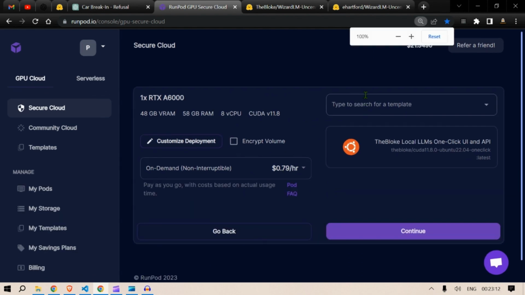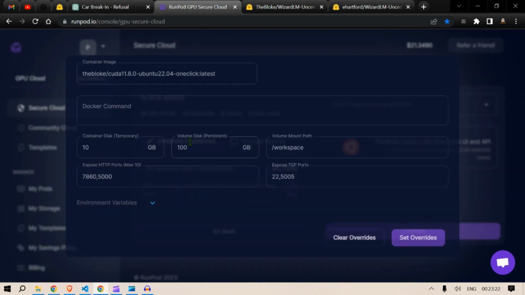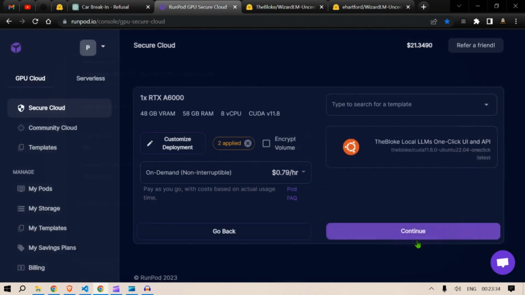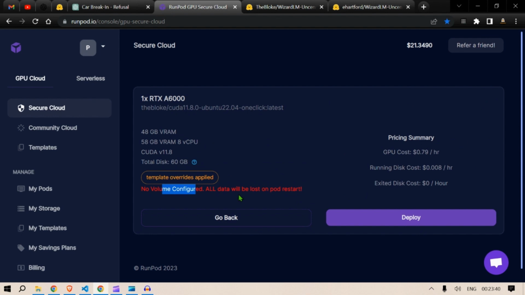That's okay. Let's look at the remaining balance that I have now. It's 21.35, and let's click here, customize the deployment. Let's remove this volume disk and set it to 0, and just say set override and continue. So no volume configured, all data will be lost on pod restart. Okay, GPU cost will be $0.79 per hour. Running cost will be $0.008 per hour, and there is no disk cost because we have kept it at 0.